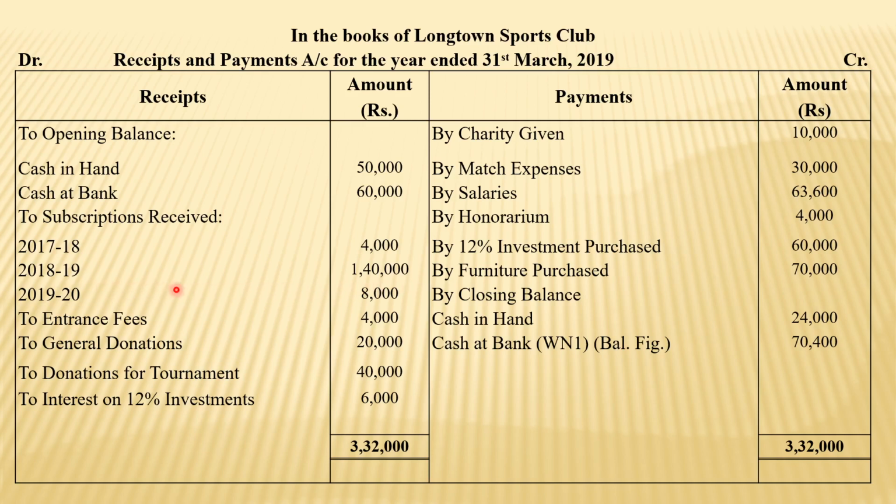That is the next preparation, the income and expenditure account. But this is the feature of receipts and payment account. Here it is not at all a factor. If cash is received, we don't make any difference for which year that amount is ultimately meant.